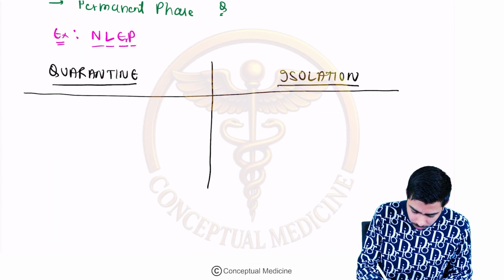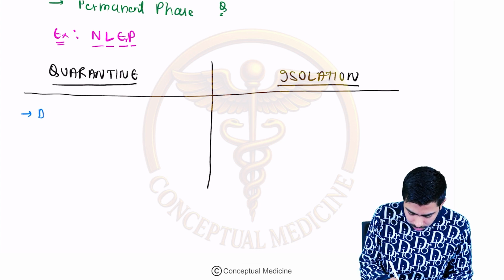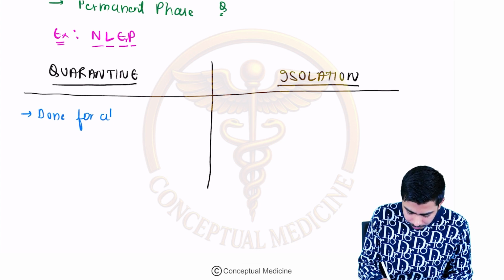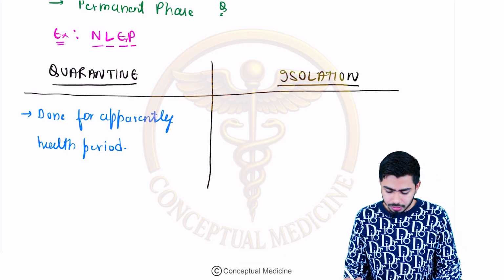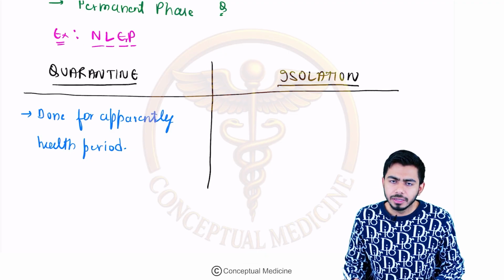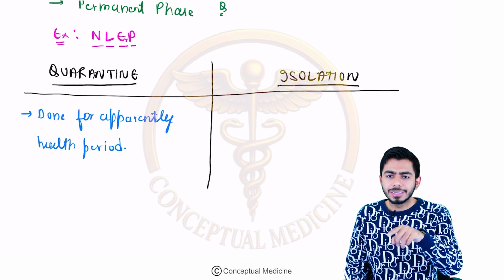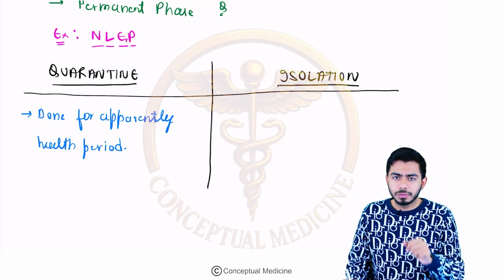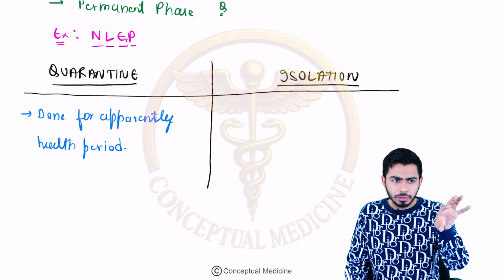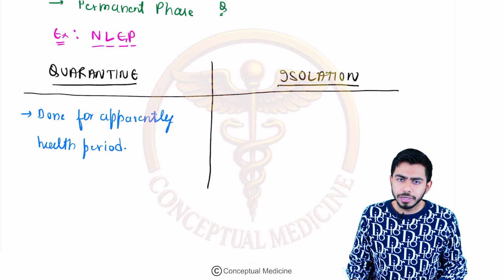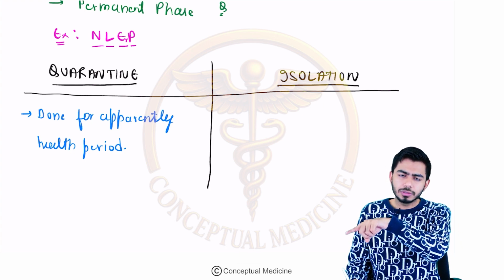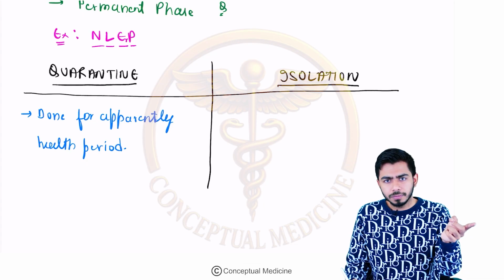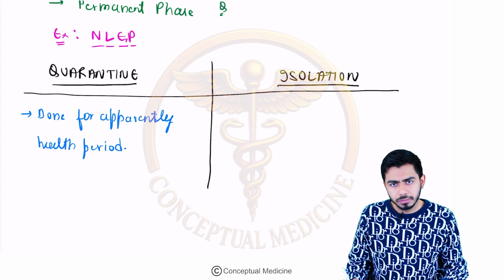So quarantine is done for healthy people. Always remember, it is done for apparently healthy people. If you talk about isolation, on the other hand, it is done for diseased people. For example, this person has this particular virus and is showing signs and symptoms, so we send this person for isolation. Isolation is done for the diseased person. Quarantine, on the other hand, is done for the apparently healthy person.